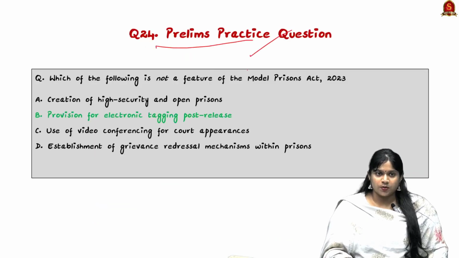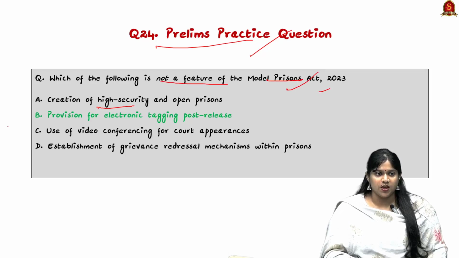Looking into a prelims practice question: which of the following is not a feature of the Model Prisons Act? Here the answer is option B. There are no provisions such as electronic tagging post release.